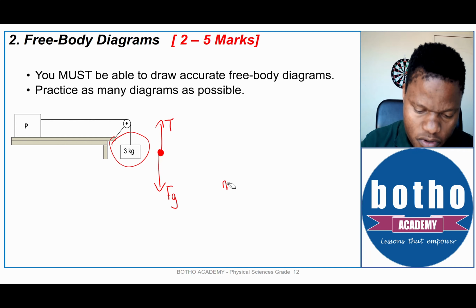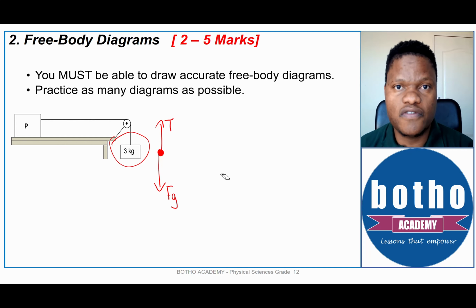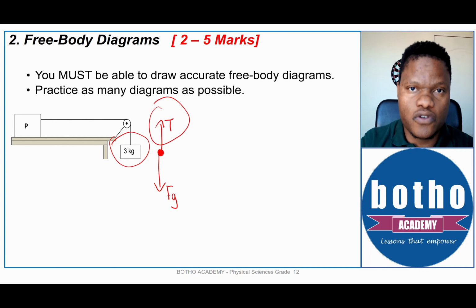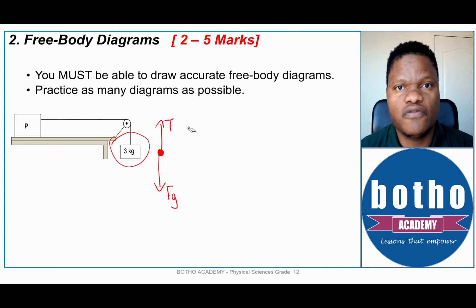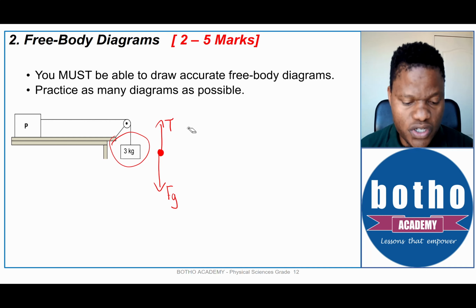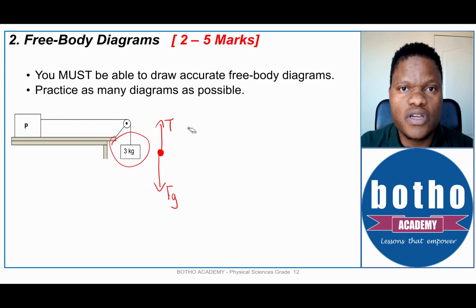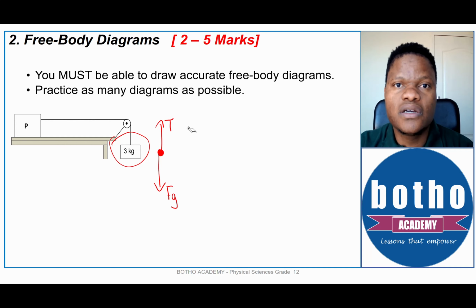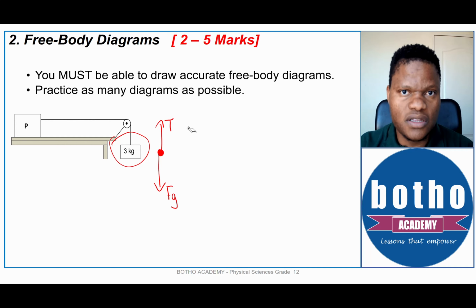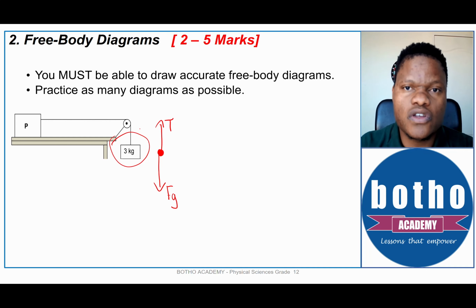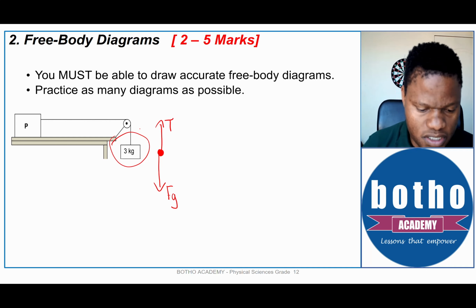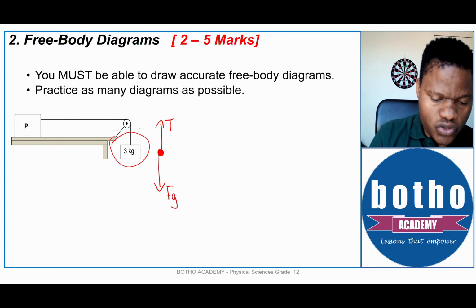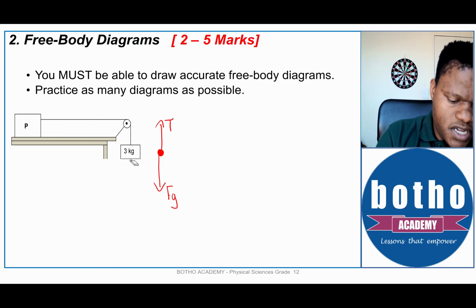Very, very common that we come across scripts of learners messing up this force. Many learners would label that force as normal force. Unfortunately, because the 3 kilogram block is not in contact with any surface, there is no normal force acting on the 3 kilogram block. The 2 forces acting there are the weight, which is the force of gravity pulling the object down, and the second one is the tension because of the rope or the string that is attached to the object.